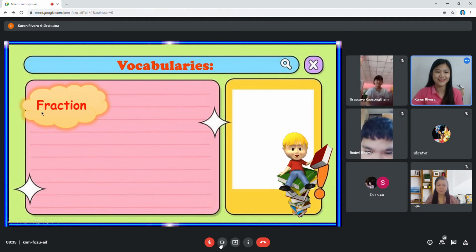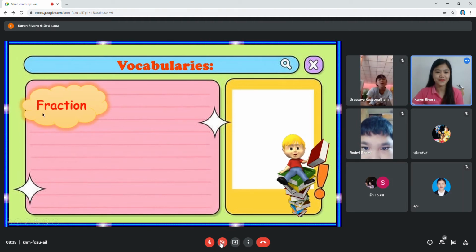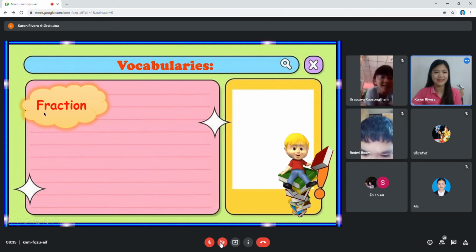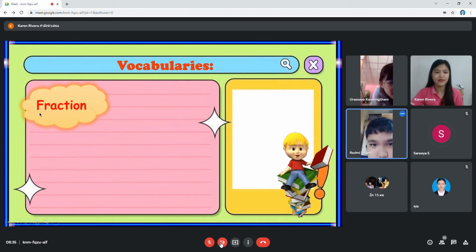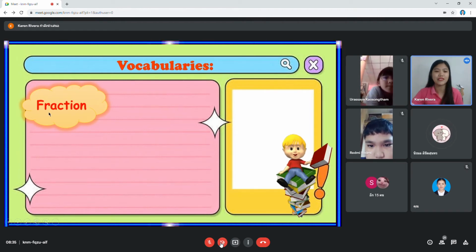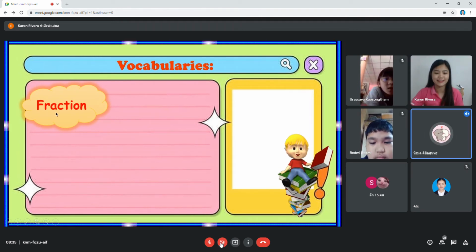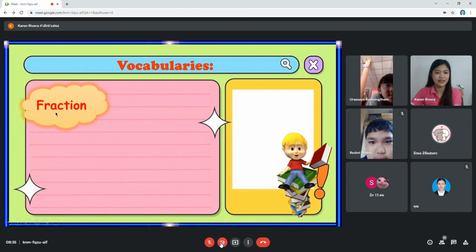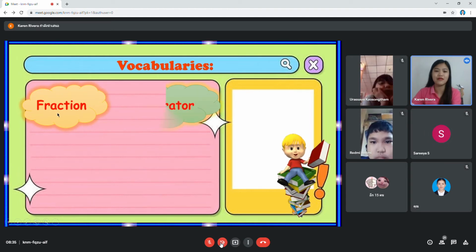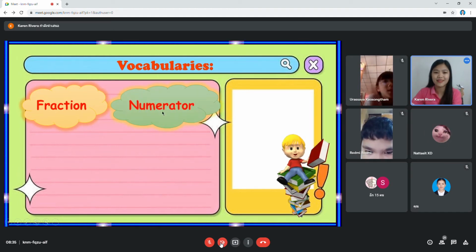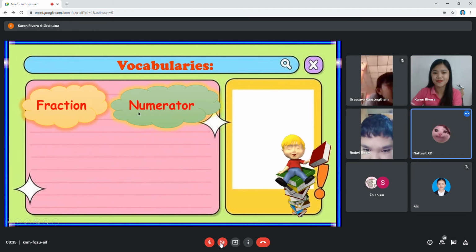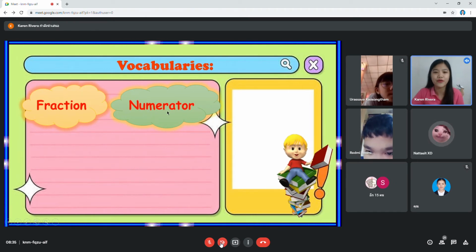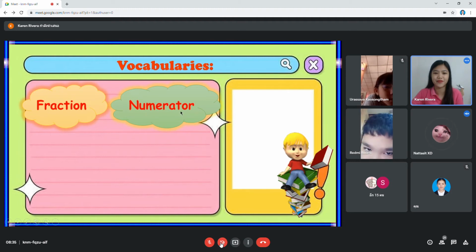Fraction. Let's read it one more time. Fraction. Okay, very good. Next, what is it? Numerator. One more, numerator. Can you read it?